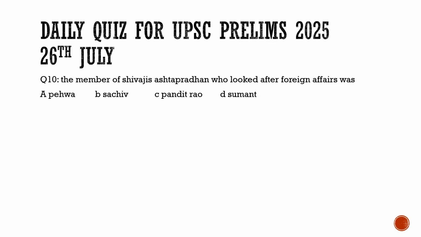Now coming to the last question of today's discussion, it talks about the member of Shivaji's Ashta Pradhan, the 8 ministries, who looked after foreign affairs. Who was he? Was he Peshwa? No, Peshwa was the PM. Was he Sachiv? No, Sachiv was the royal correspondence. Was he Pandit Rao? No, he controlled the religious matters. Was he Sumat? 100% he was Sumat. He looked after the foreign affairs. So for the question number 10, the correct option would be option D.